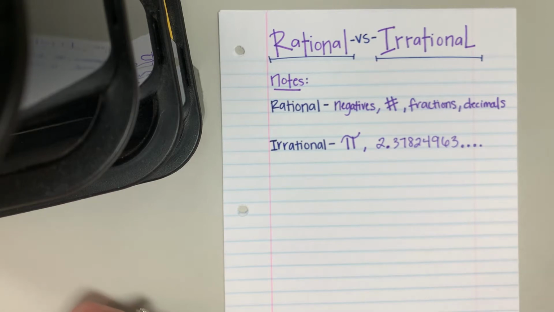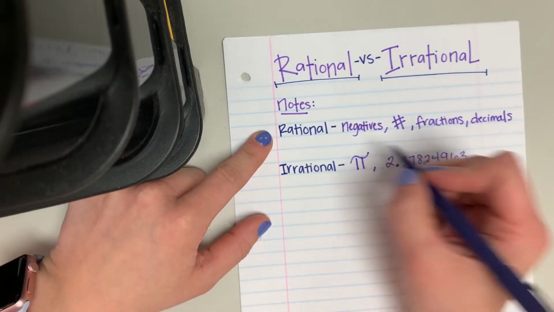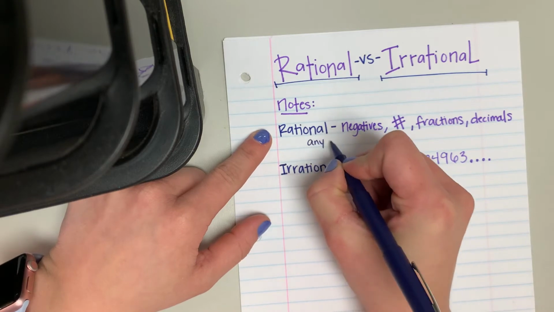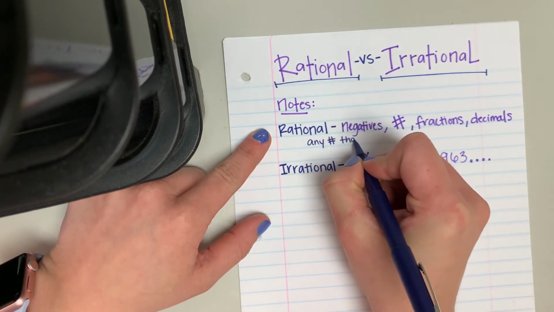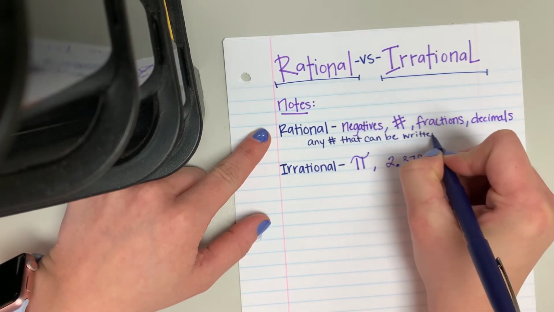So let's go through a few examples together and see if we can figure this out. So a rational number is going to be a number that is your traditional whole numbers, your counting numbers, 1, 2, 3, 4, 5, 0, your negative numbers, -1, -2, -3, things like that. When you have fractions, rational numbers are any number that can be written as a fraction. So that's really important to make sure you know that. It's any number that can be written as a fraction.